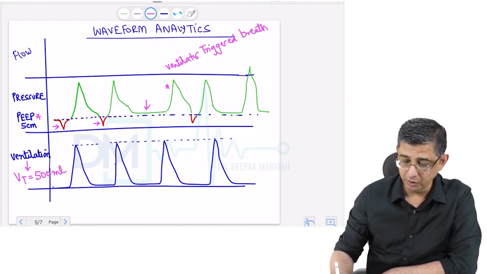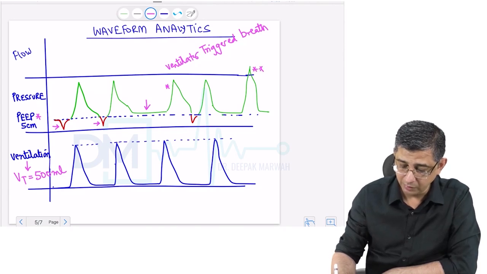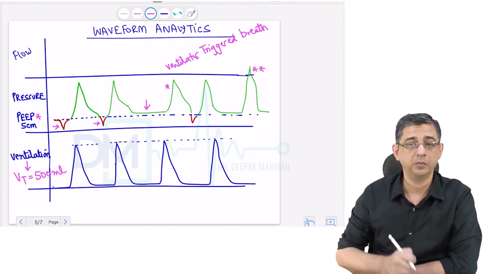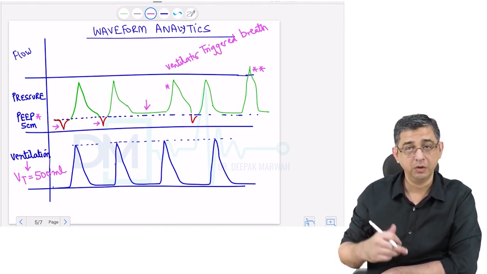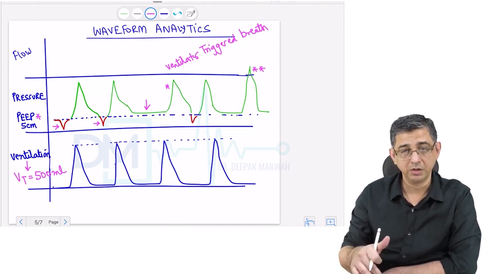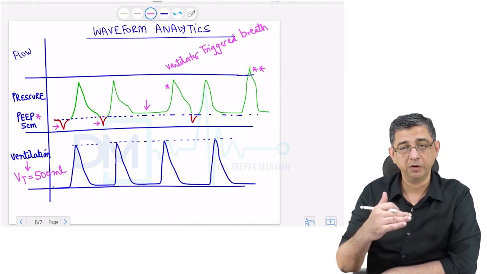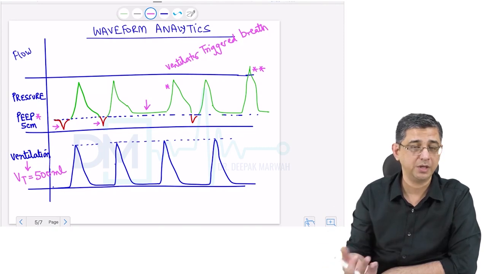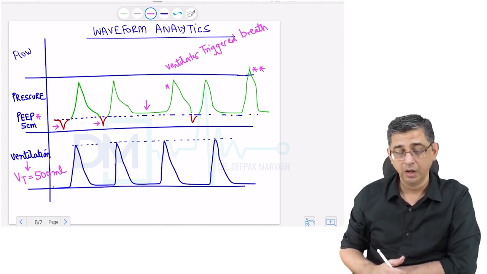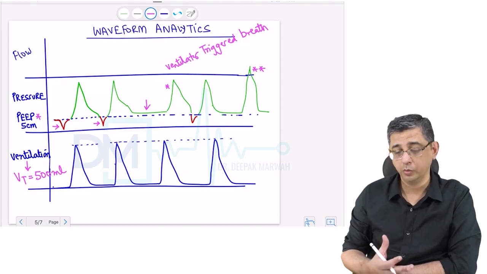Then when you move on to the extreme right hand side, you will see I put a double star mark here to highlight that suddenly there's a spike of pressure. Why is there a spike of pressure? Because when the alarm is going off, the problem I did was that I did not set up an upper limit for pressure. I set the limit for ventilation, how much volume will go in, but I did not set up a limit for pressure. Well, when the pressure alarm goes off, what could be the reason?